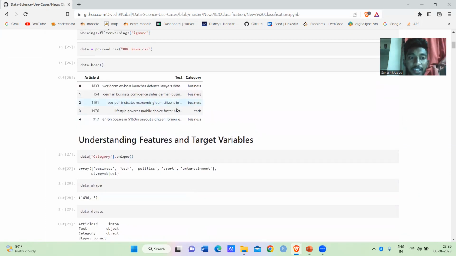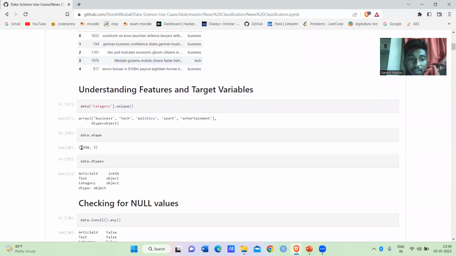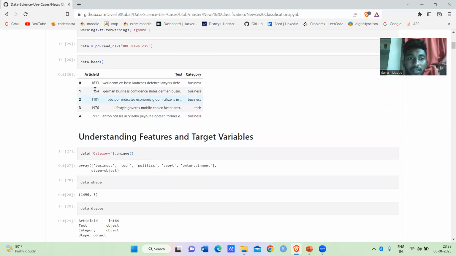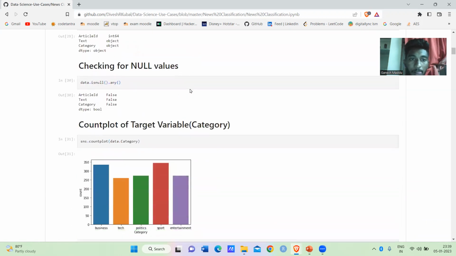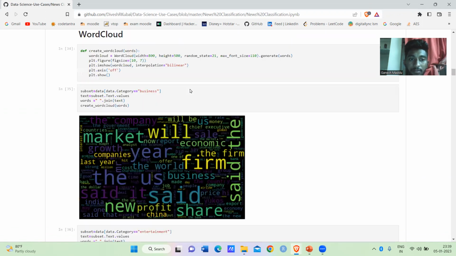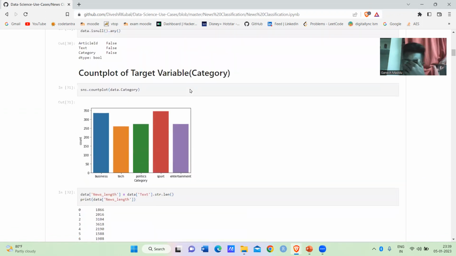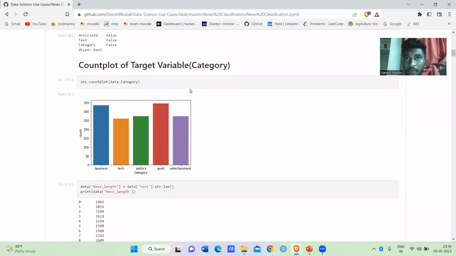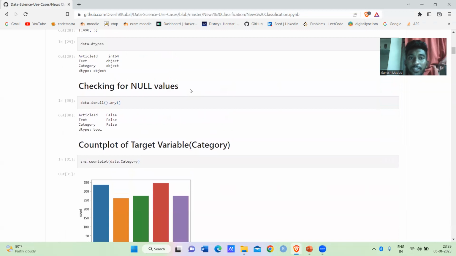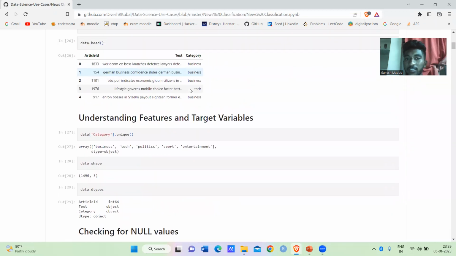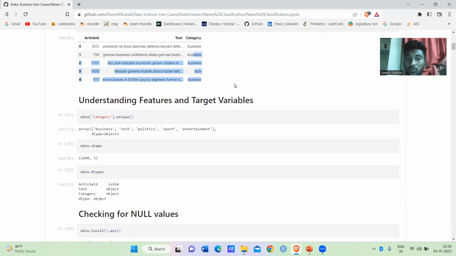The data set has nearly 1490 rows and 3 columns: article, text, and category. This is the main objective of our project, giving a text and finding which category it belongs to.